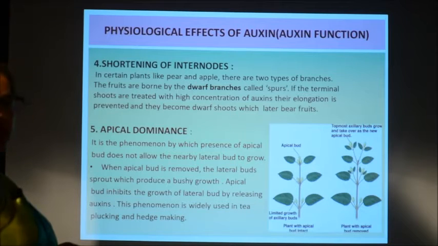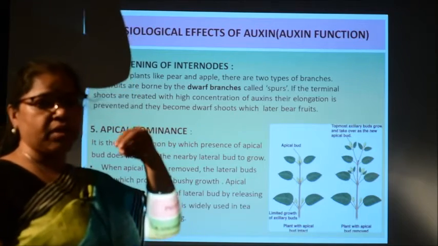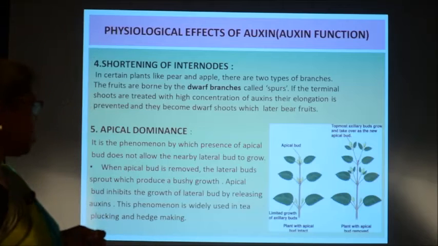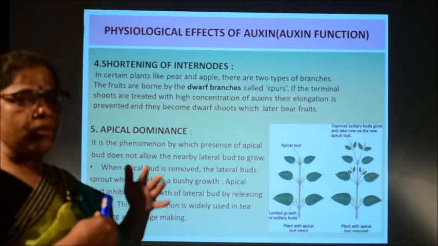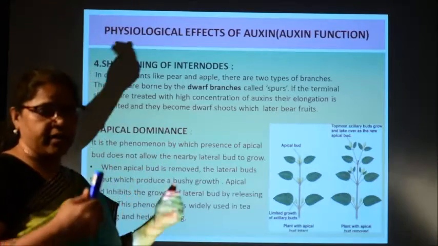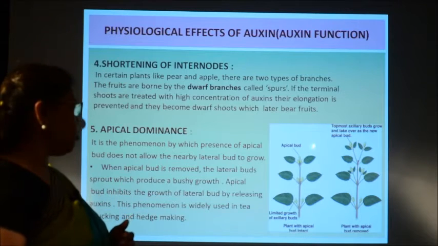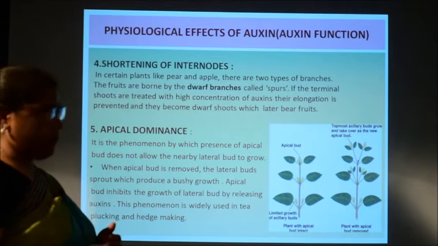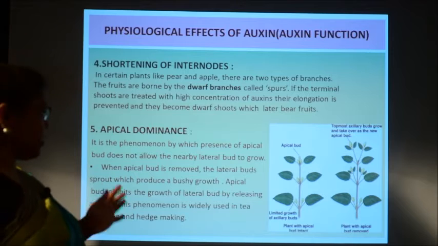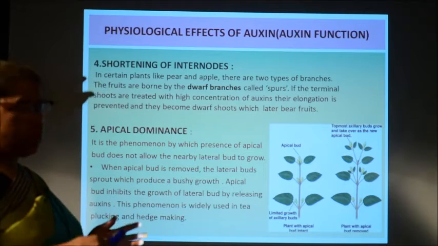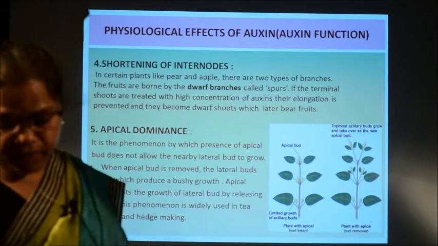That means, in case of the tea plant, you must be knowing there are the apical buds or the apical leaves, and with the buds they are removed, and that will lead to the formation of more number of lateral branches. More number of lateral branches means it will give rise to a bushy appearance or hedge-like appearance in the plant. So, to make the bushy growth you need to remove the apical bud, and that leads to the formation of lateral buds or lateral branches. So, this knowledge of apical dominance by auxin is applied in tea plucking and hedge making.